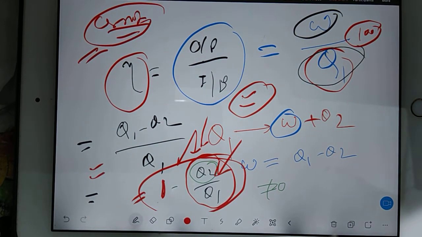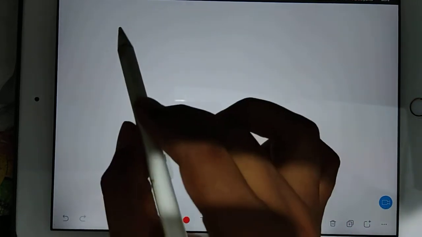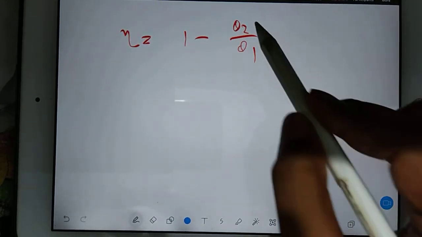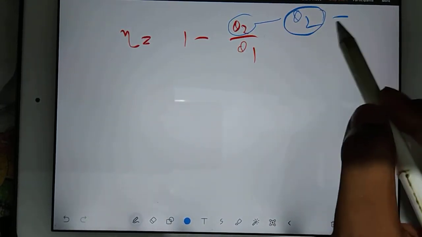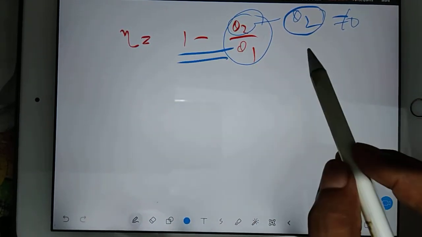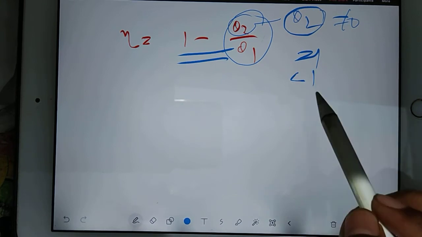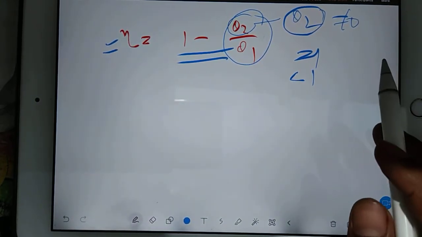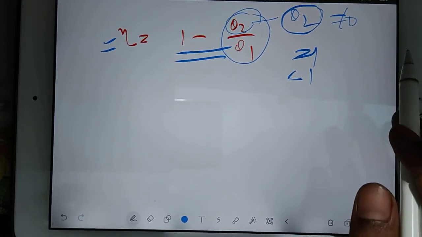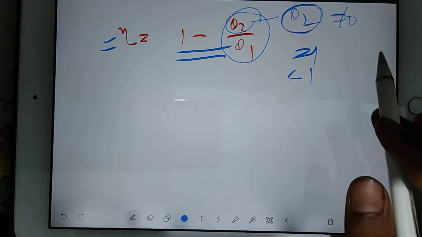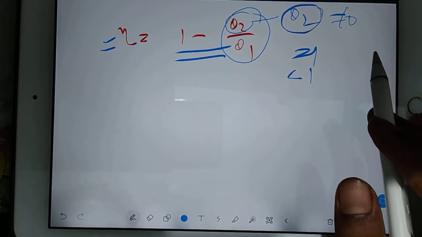Efficiency is equal to 1 minus Q2 by Q1, and because Q2 can never be 0, this term can never be 0, so the total can never be equal to 1. It is always less than 1, meaning less than 100%. But if you compare with other engines in real life, they are not reversible, so their efficiency will never be equal to the Carnot efficiency.